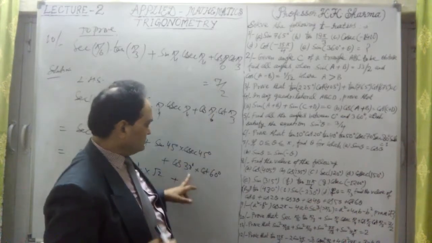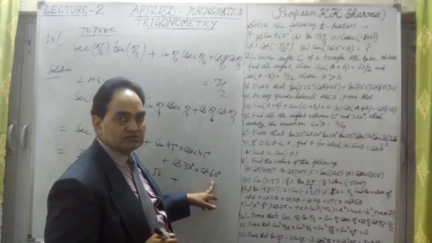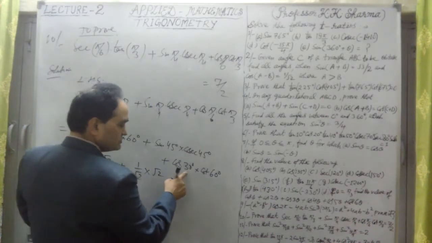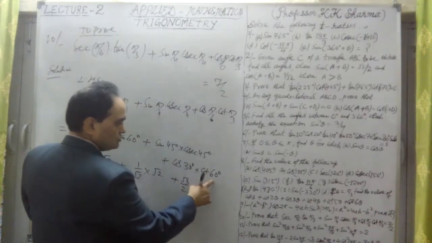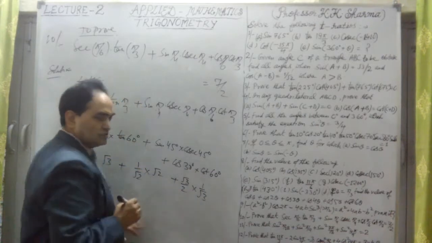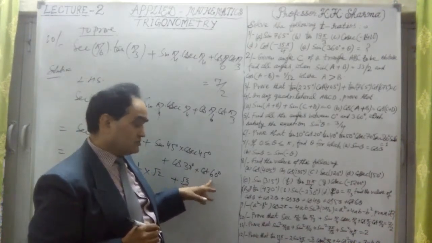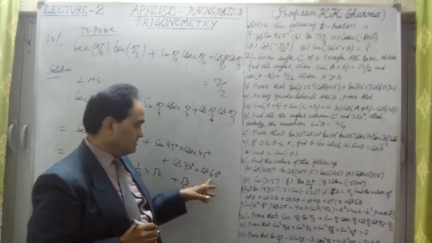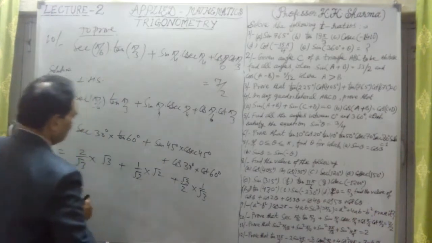Cos pi by 6 is 30 degree. And cot pi by 3 is cot 60 degree. Sorry, so cos 30 degree is root 3 by 2, into cot 60 degree is 1 by root 3. This is the reverse of tan, or we can write that whatever tan 30 degree is, that is the value of cot 60 degree. Okay, so this is what we have calculated.